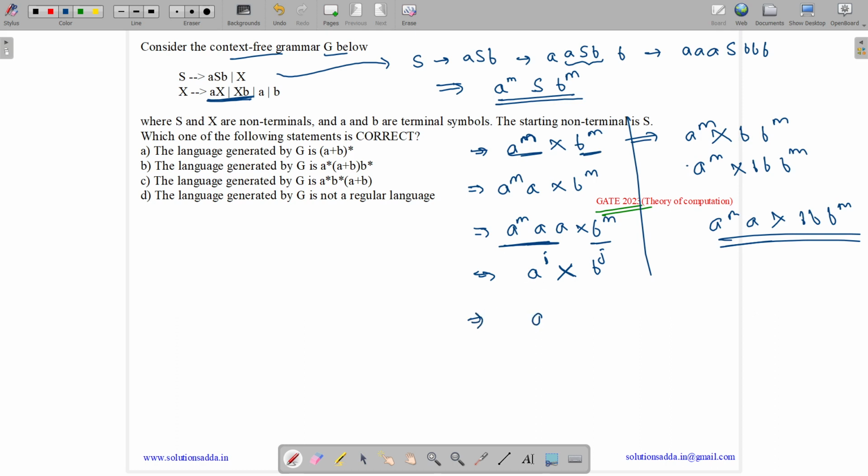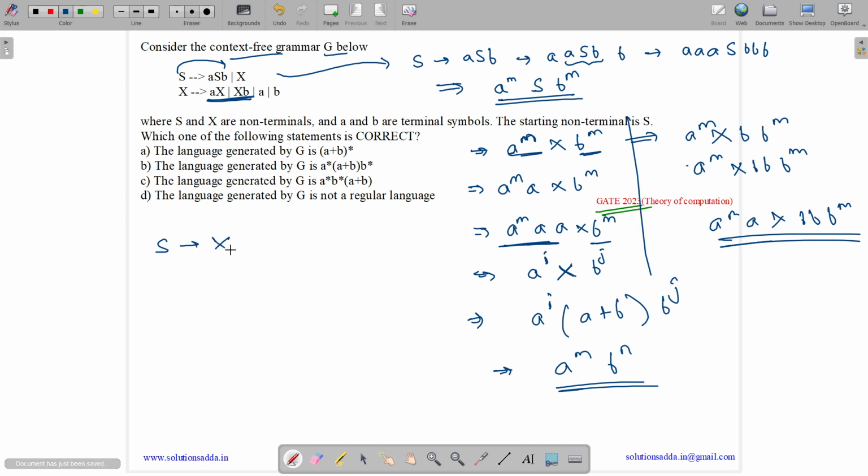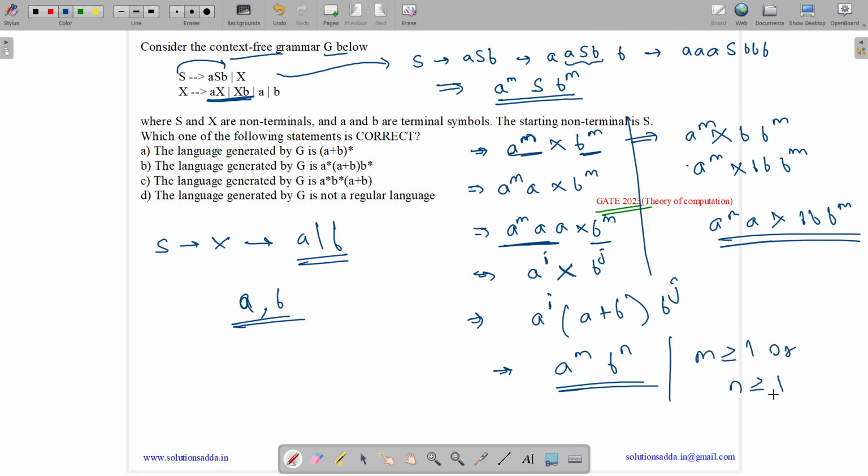And what will X be replaced by? X will be replaced either by a or by b, which means it is just an a or a b. Now we need to check whether null is accepted or not. If we write S as ASB, then null is not accepted here. We need to write S as X and X as either a or b, which means null is not accepted. The minimum string accepted is either a or b. So X can be replaced only by a or b, which means either m is greater than or equal to 1 or n is greater than or equal to 1.